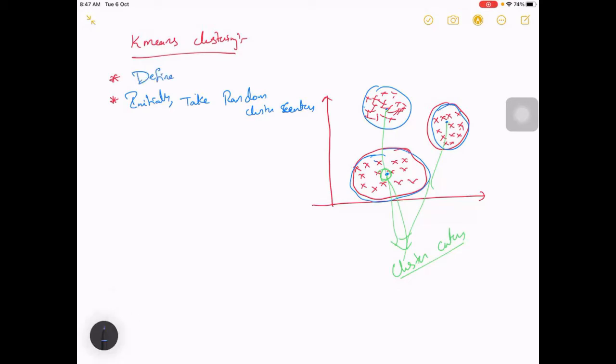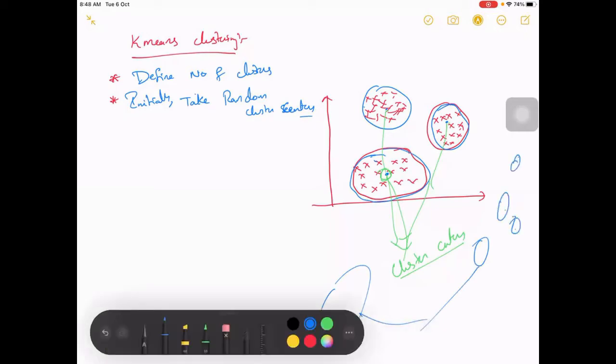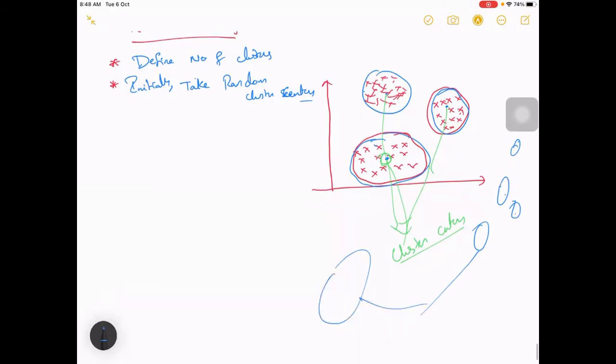Define the number of clusters. Why do we need it? Your cluster centers depend on the number of clusters. If you want two clusters, you have two cluster centers. If you want 3 clusters, you will have 3 cluster centers. So let us say your number of clusters is 2. For those 2, you randomly take 2 cluster centers, and then you compute.